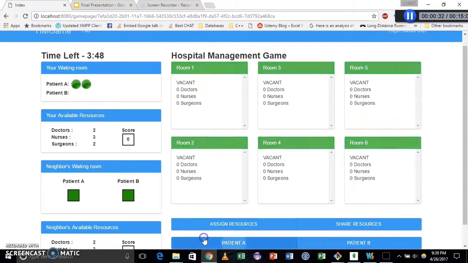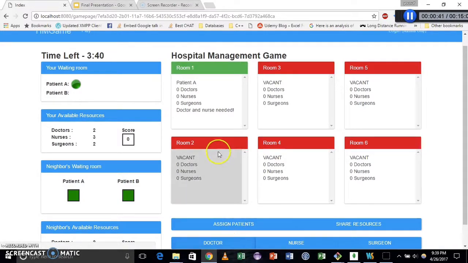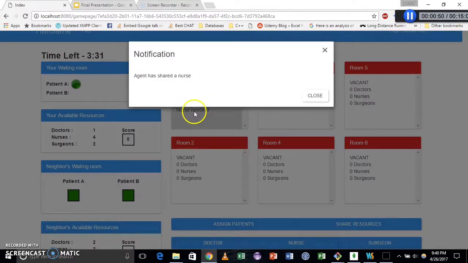You can go ahead and assign patients, and all available rooms are marked in green. You can assign a patient, and patient A requires a doctor and a nurse. So you can go ahead and assign doctors and nurses. The room will give you hints on what is needed, like a nurse is needed at this point.